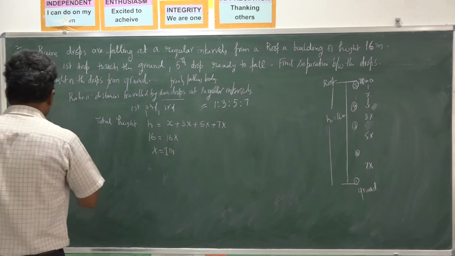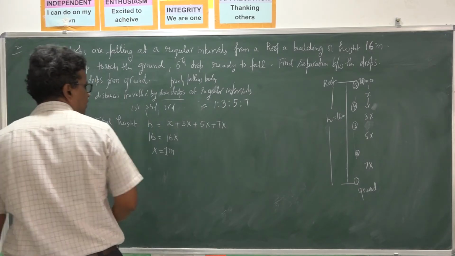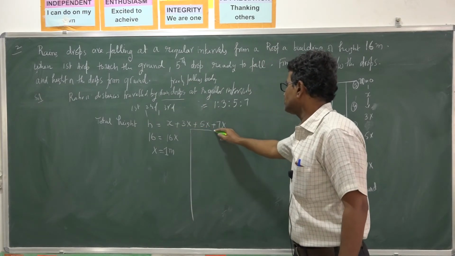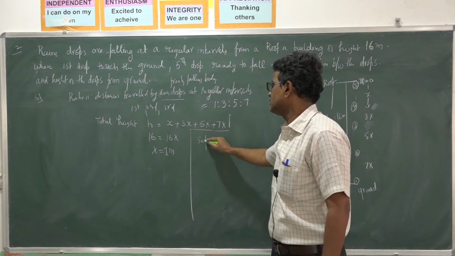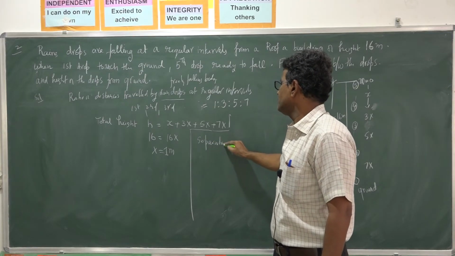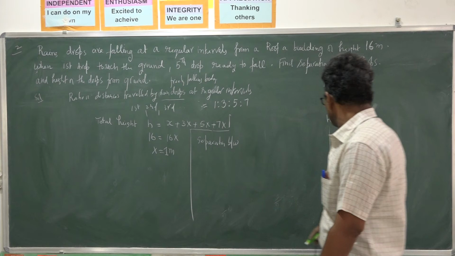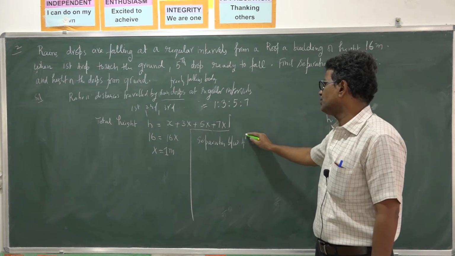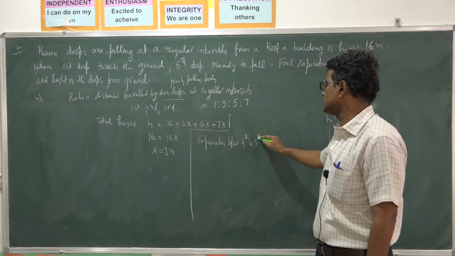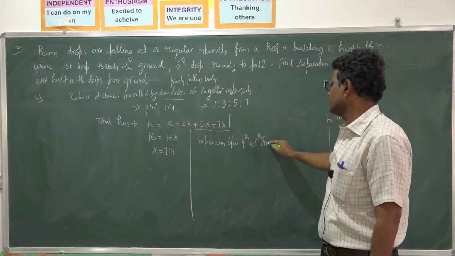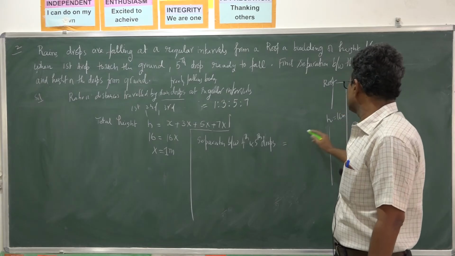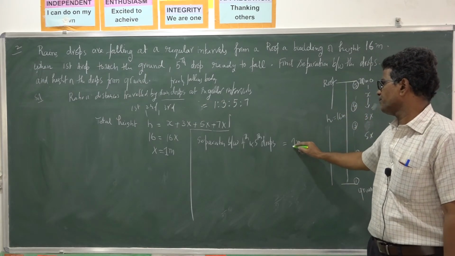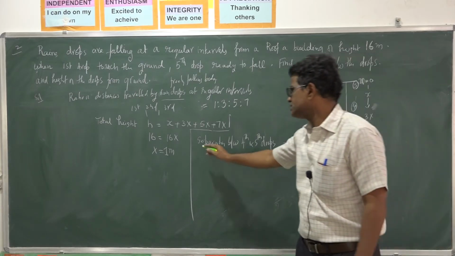So what is the separation between the 4th and 5th drops, the raindrops? How much? It is x. It is 1 meter. So this is the answer.